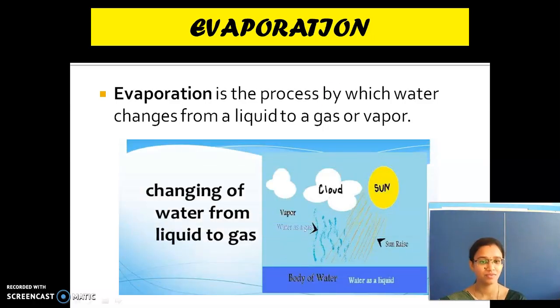See here. What is the example? Daily the evaporation process takes place, children. So the water which is there in river, pond, seas, lake, etc. are evaporated due to the heat from the sun and reaches the clouds in the form of water vapor. Why is this evaporation important? For what purpose? Are you able to guess anything?